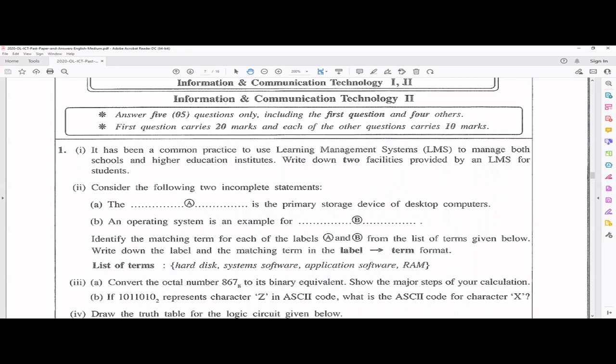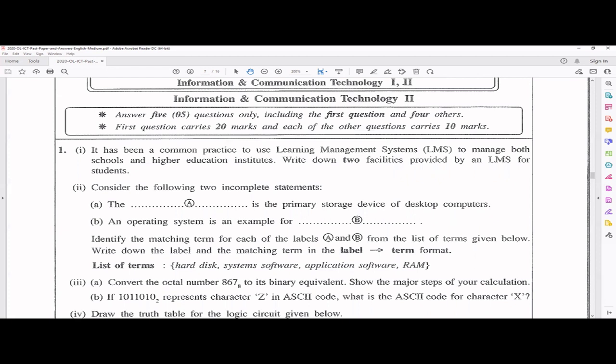Most schools, universities and higher education institutes have their own learning management system. So what are the services? You can learn from anywhere, anytime you want. You can upload assignments; you don't have to physically go to the institute to hand them over, you can upload them from home. You can participate in forums and discussions, and download lecture materials.